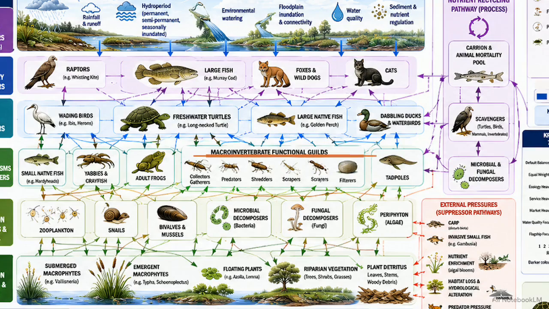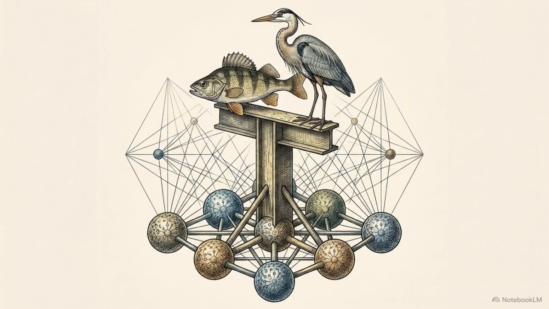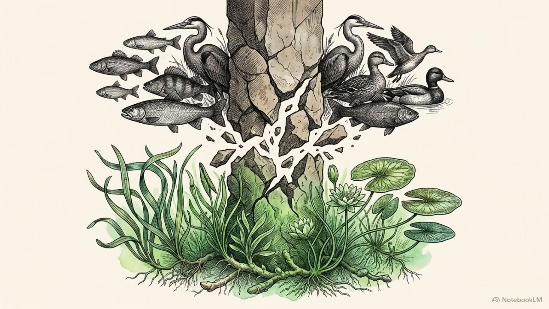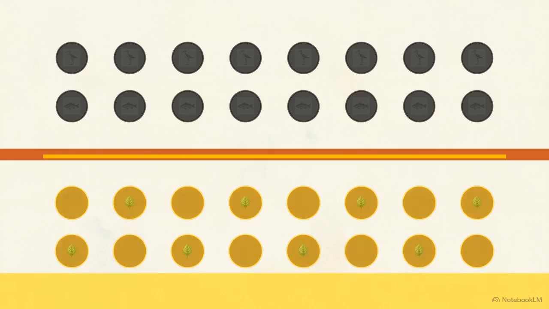This new model disaggregates macroinvertebrates into 8 distinct feeding guilds, separating shredders, filterers, and predators based on their specific ecological roles. The data shows that these 8 guilds form a vital connector complex. They are the primary bridge for transferring energy from basal resources up to larger fish and birds. If this connector complex is broken, the energy produced by foundation plants cannot reach the rest of the web. Without these guilds, the system becomes a bottleneck, where energy remains trapped at the bottom.